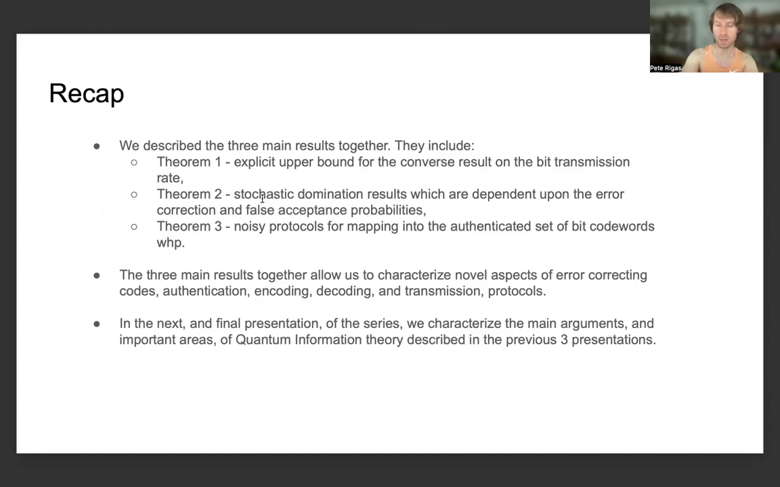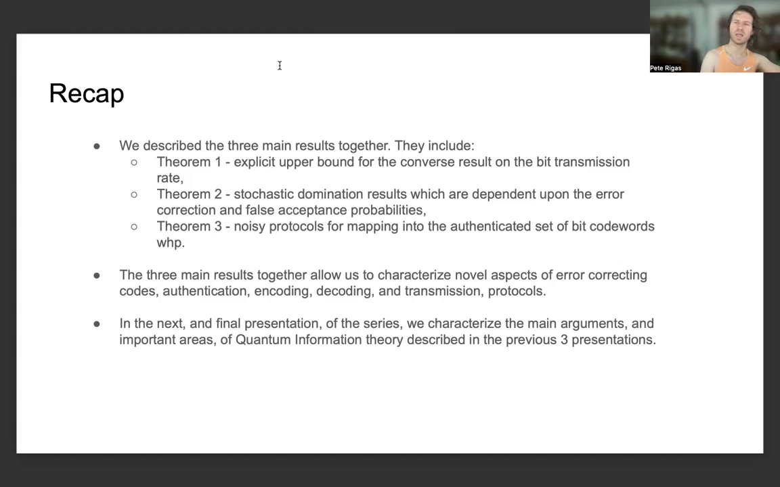So, a recap: before we move on to the last presentation of this series, we described three main results together. They include Theorem 1, an explicit upper bound for the converse result on the bit transmission rate, as well as Theorem 2, a stochastic domination result, two of them to be specific, which are dependent upon the error correction and false acceptance probabilities over these two quantum channels of interest that we've been describing. And finally, Theorem 3, noisy protocols for mapping into the authenticated set of bit codewords with high probability.